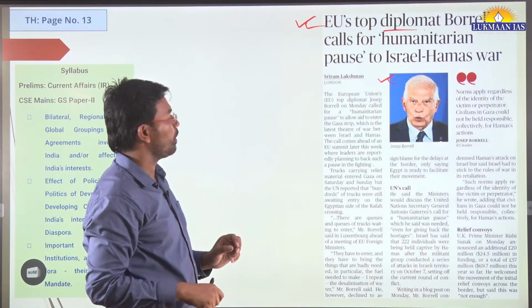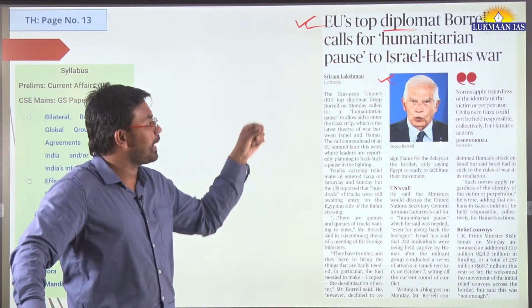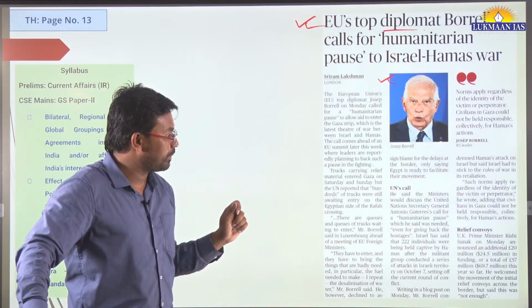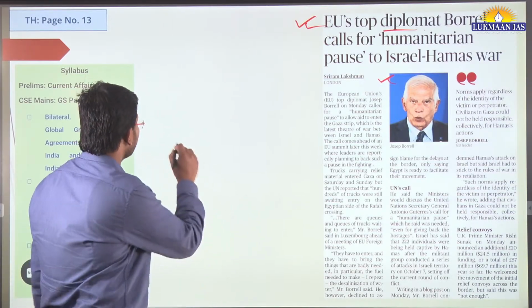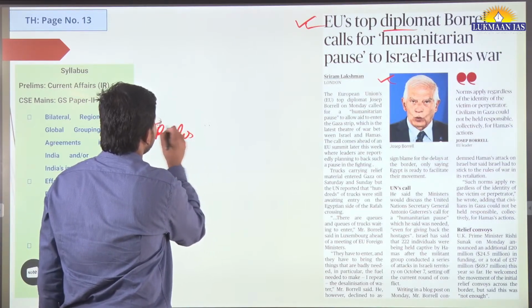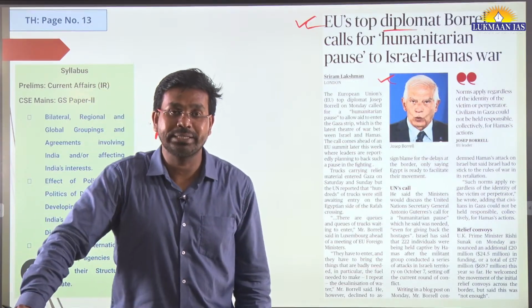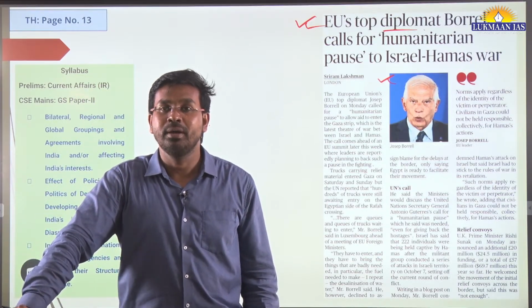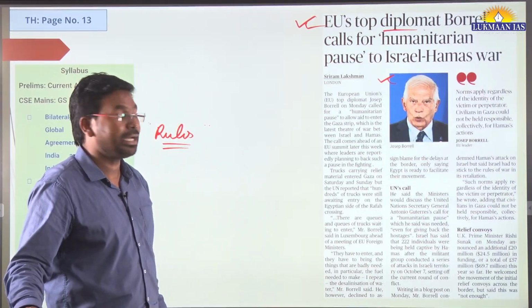Why should it be halted or stopped? So that civilian people receive the emergency supply over there. Warfare should be fought with some kind of rules. There are rules for warfare also. Many of us may have heard the saying that everything is fair in love and war, but that's not the case. Everything is not fair in love and war.